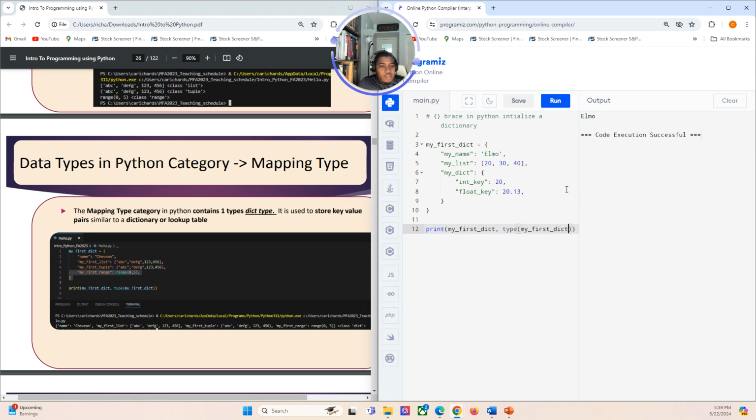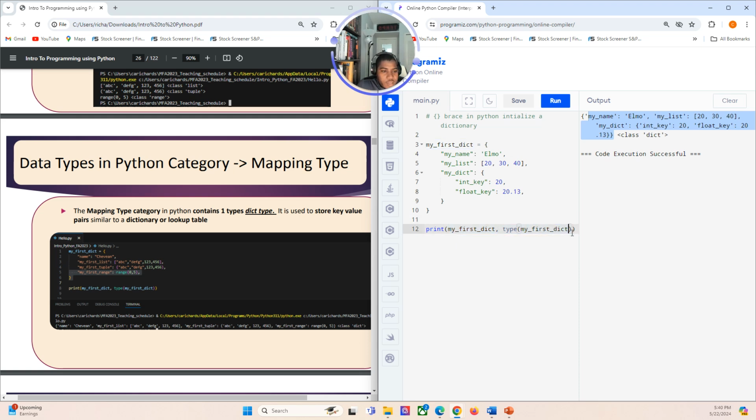So this prints both. Here we'll see this part, which represents this part here. We see the type, it's a class dict, and here are the values inside the dictionary. So Python will return the values inside the dictionary.